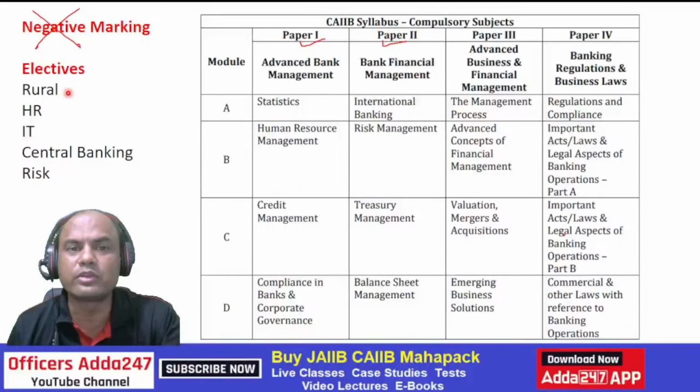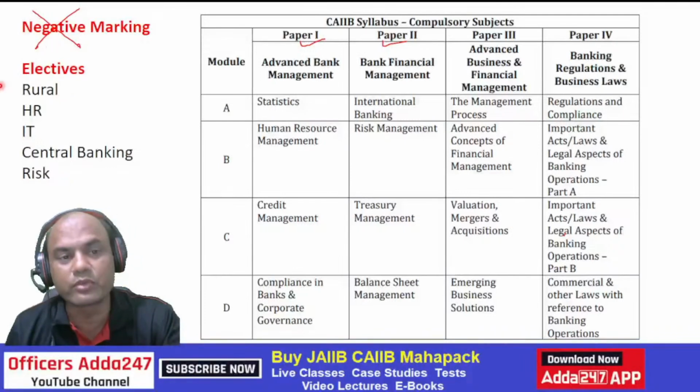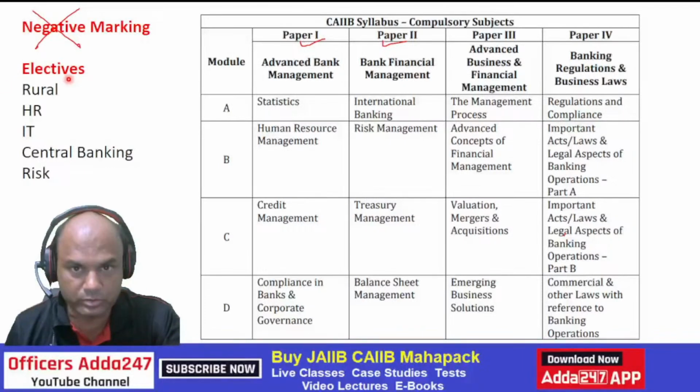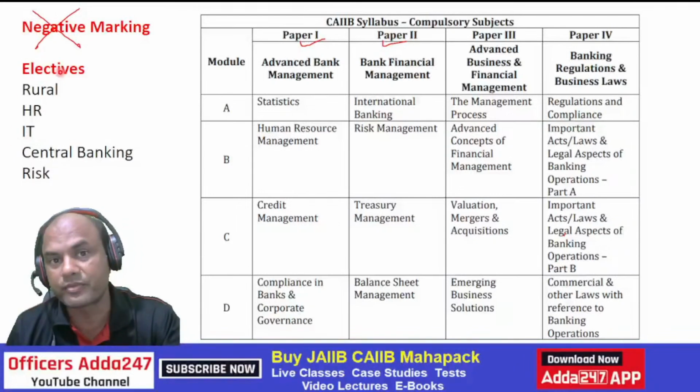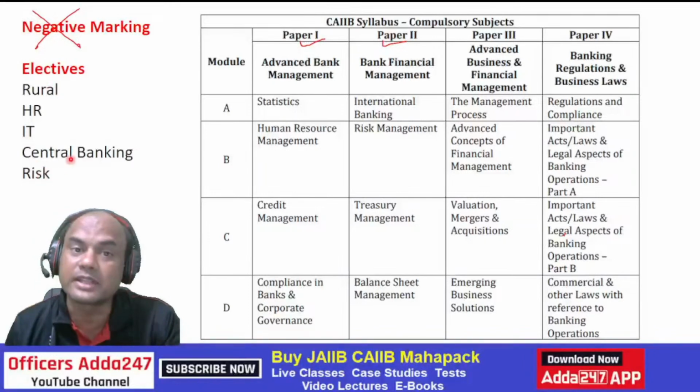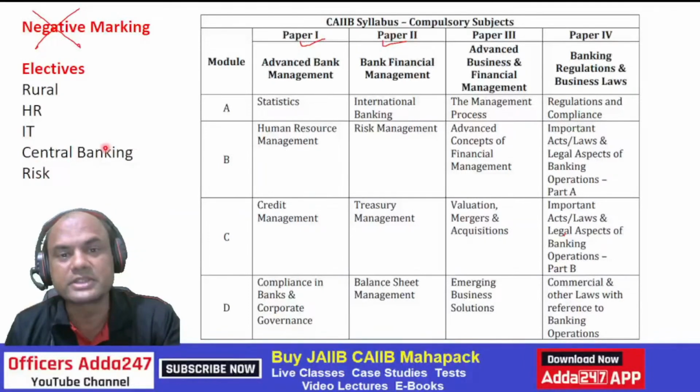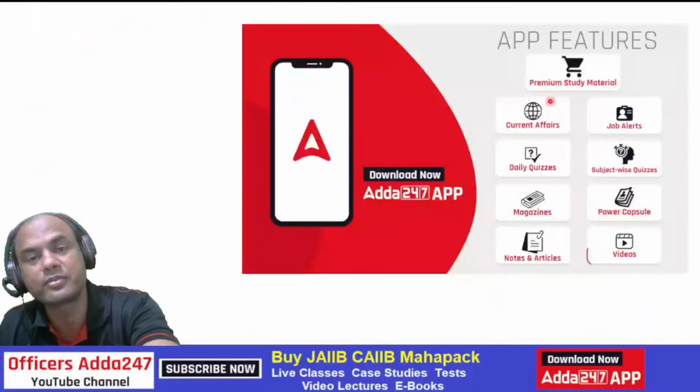First, keep the logic simple. You have to clear your CAIIB. You don't have to gain some extra knowledge which is not with you. Study and give the exam based on what you have. So the simple test is, number 1, wherever you have worked, and number 2, without studying, if you go blank and can still get at least 20 marks in a paper, then select that. That is the basic criteria. And these compulsory ones you have to do anyway. So let's start with the BFM.